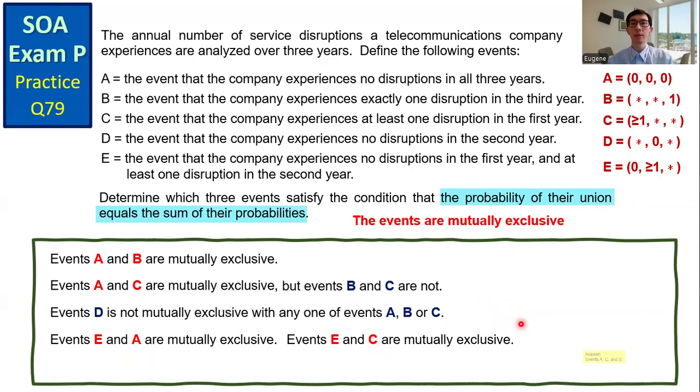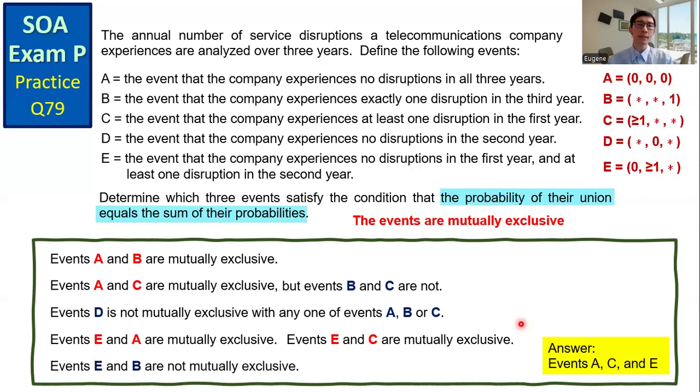From this, we can conclude that events A, C, and E are mutually exclusive. So the probability of the union of events A, C, and E equals the sum of their probabilities. You can further verify that events E and B are not mutually exclusive, and events D and E are not mutually exclusive.